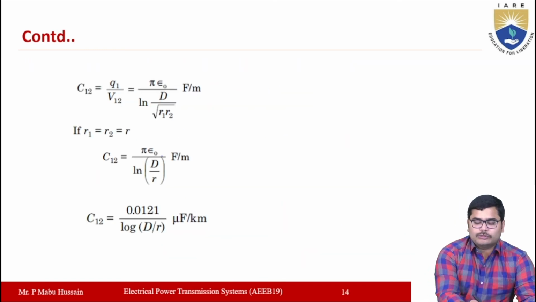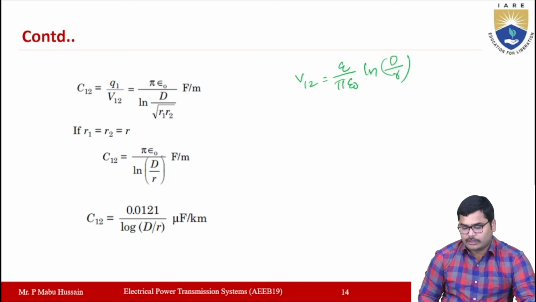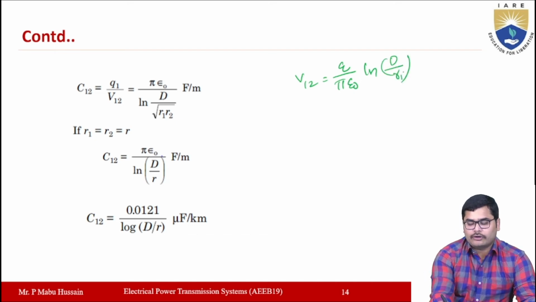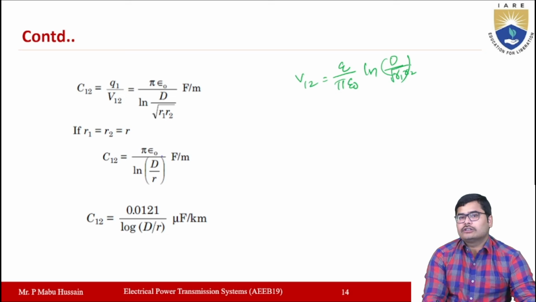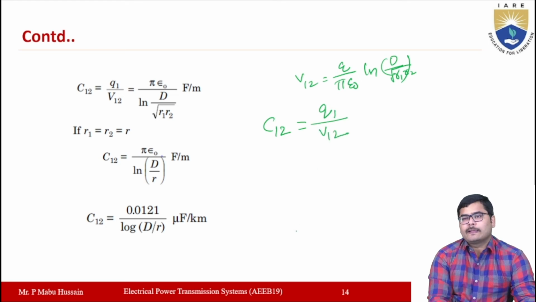Now the potential difference between the conductors 1 and 2, V12, is equal to Q by pi epsilon naught ln D by R, from D by under root R1 R2. Now the capacitance between the conductors 1 and 2 will be equal to charge Q1 by V12, right?